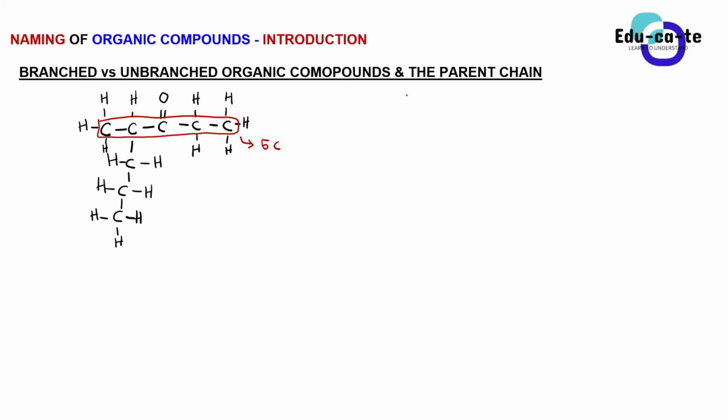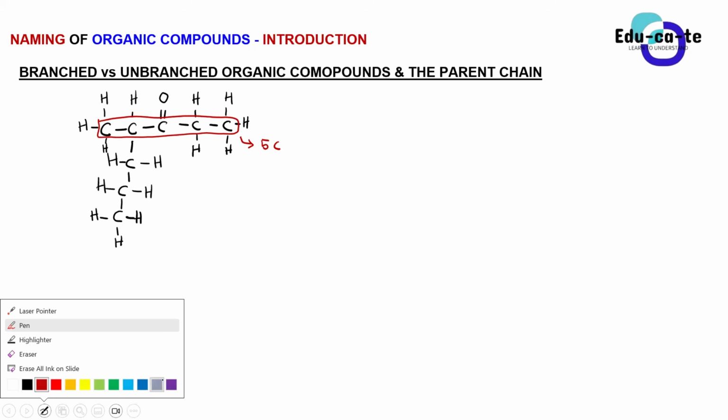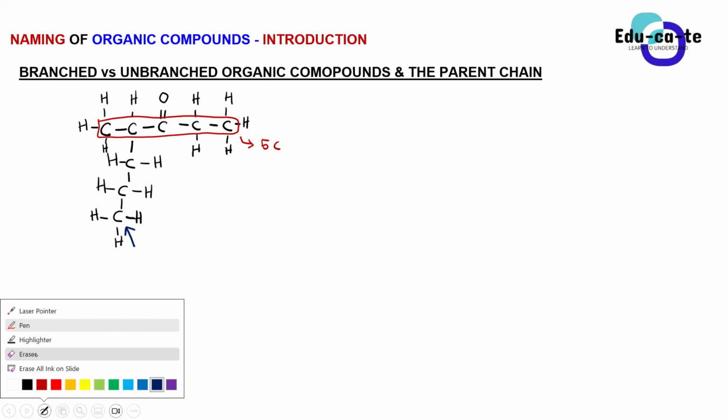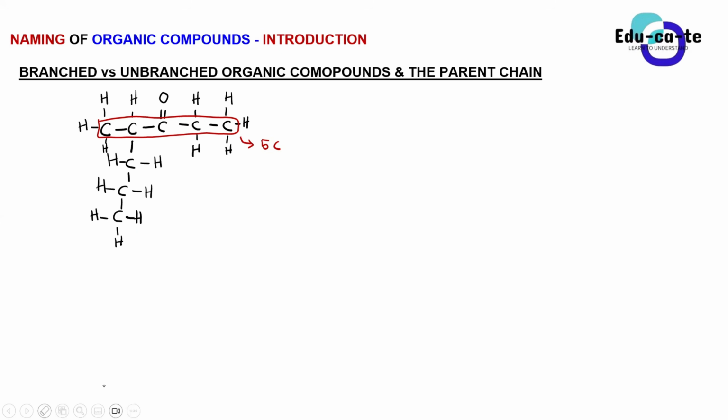Second chain: when we count from left, we count from downwards going upward, then we tend to right. Yes, guys, you are allowed to count from downwards to upwards, then you tend to right. So instead of focusing on this straight chain, I can count from this carbon here that is at the bottom. And if I count from this carbon at the bottom, this is going to be this chain.